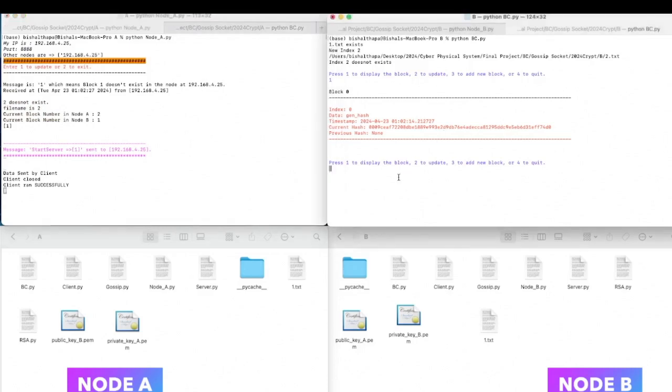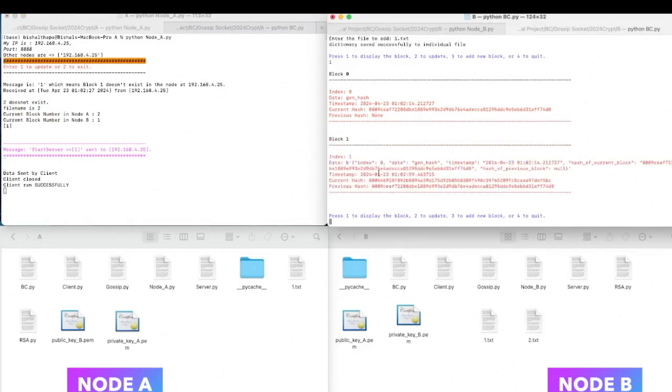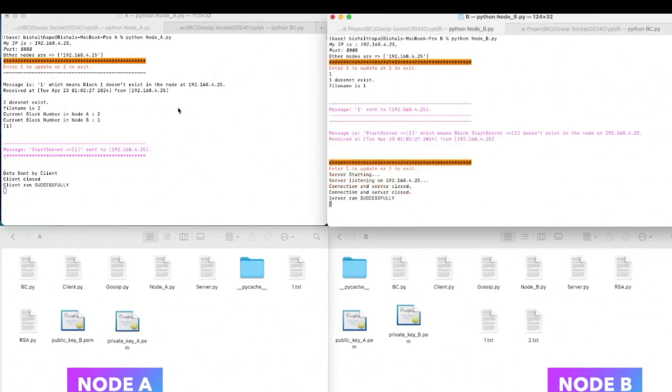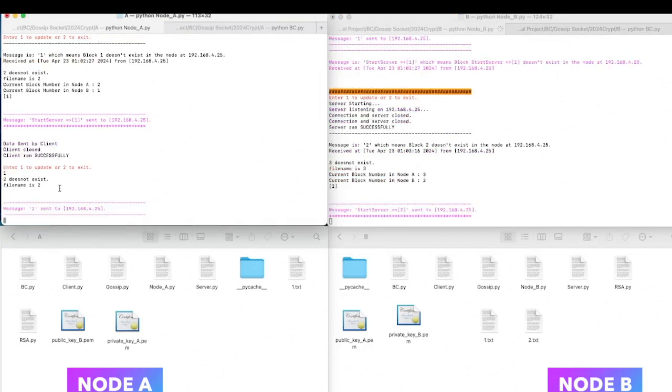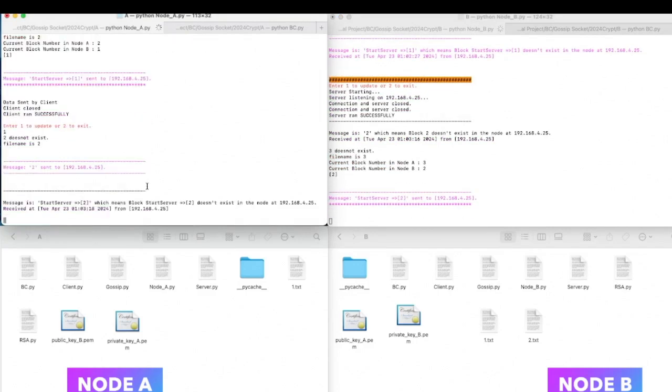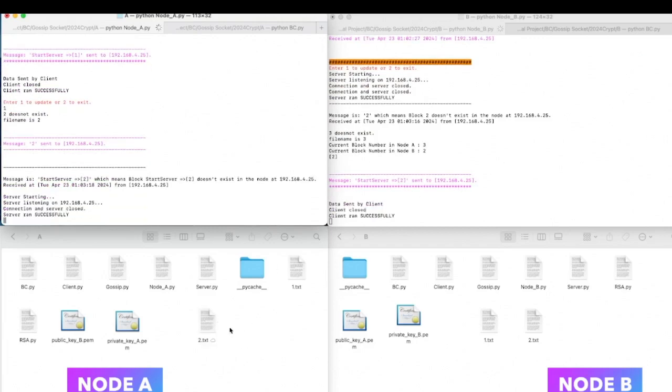All right, now let's create a block on node B instead of node A. If I just press 3 and add one of the files, I'll create a new block. I can see this block, the previous hash is the same as this hash, and the current hash is the new hash. Now I want to update this block in node A. So I'll just press 1 on node A. It will send the UDP message to node B, and it will start the server on node A, and node B will send the data. So basically the data which is encrypted by node B will be decrypted in node A and will be seen in plain text.